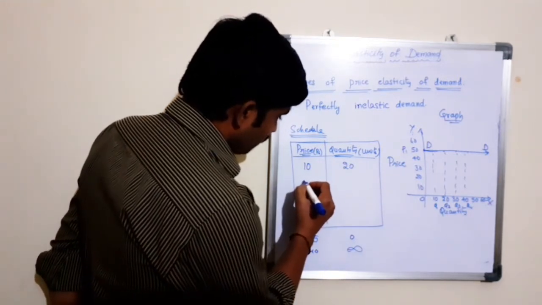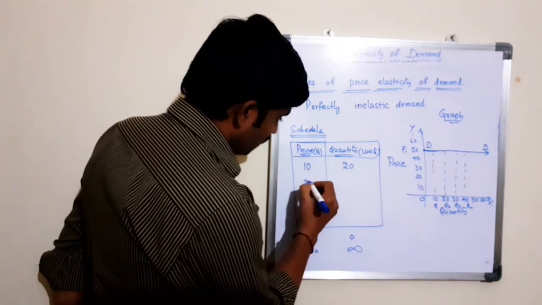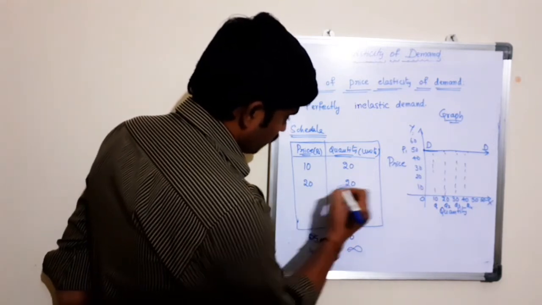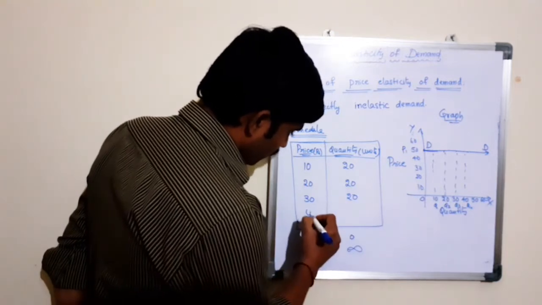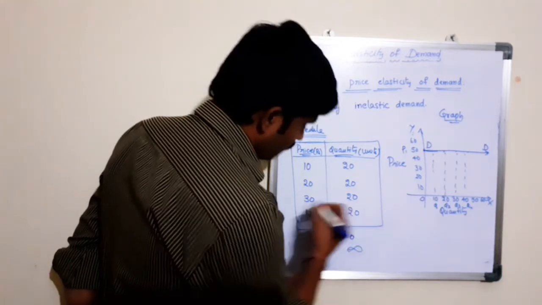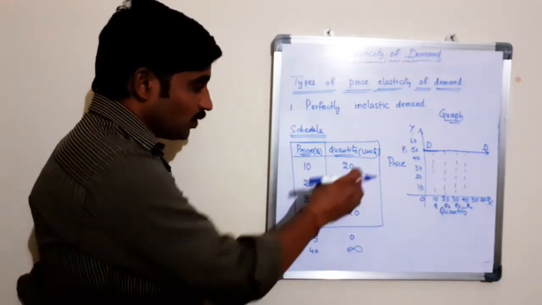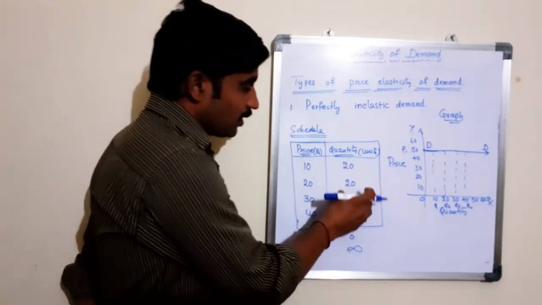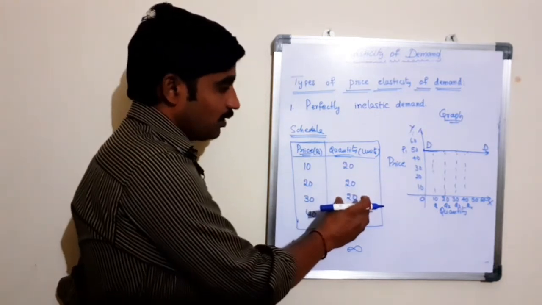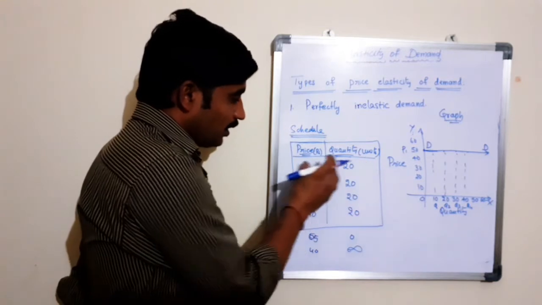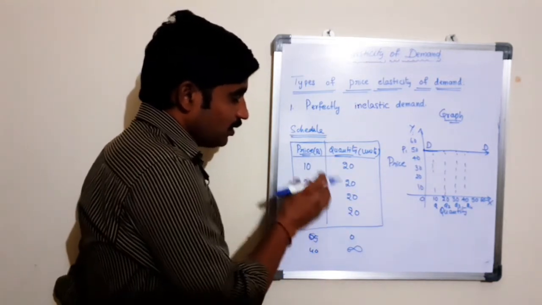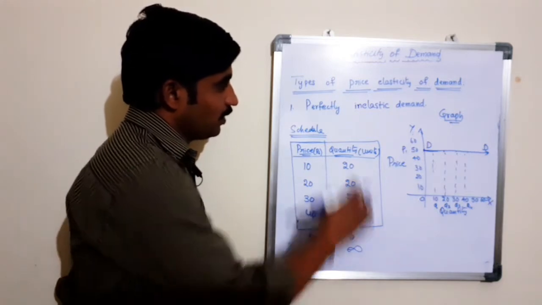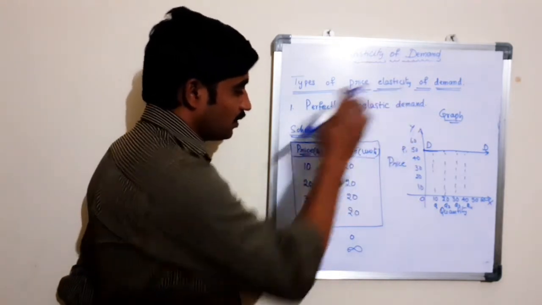When the price is increased to 20, it is still 20 units; at 30, 20 units; at 40, 20 units. So there is no change in the quantity demanded in terms of units even though the price changes. This situation is said to be perfectly inelastic demand.